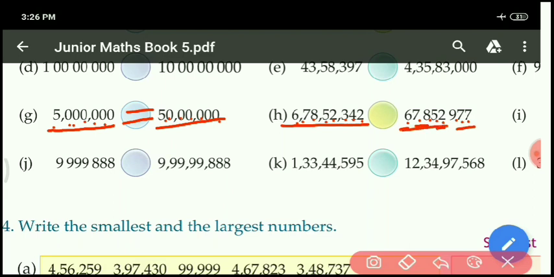You can see clearly crore place 6, both are equal, and 10 lakh place 78, both are equal. Thousands place 52, these are also equal. Then at the hundreds place here is given 3, and here 9 is given. So 9 is bigger